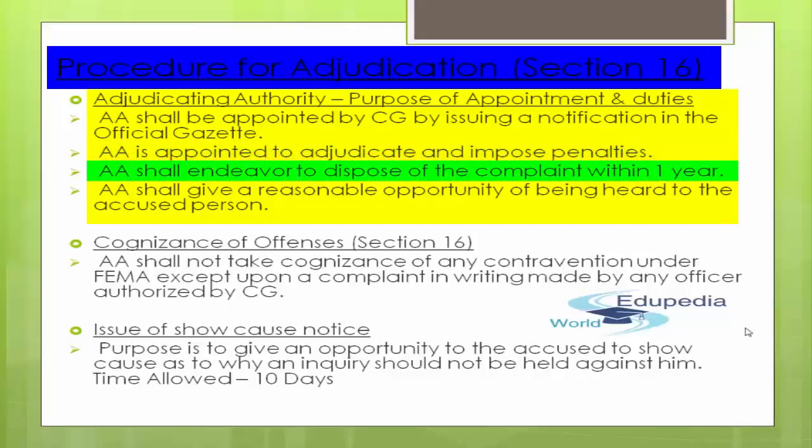Next, the adjudicating authority shall endeavor to dispose of the complaint within 1 year. That's their endeavor. What kind of endeavor should they have? They should wish to dispose of all the complaints within that 1 year, from the time they actually arrive at the desk of the adjudicating authority. So their endeavor should be to dispose of that complaint within 1 year.